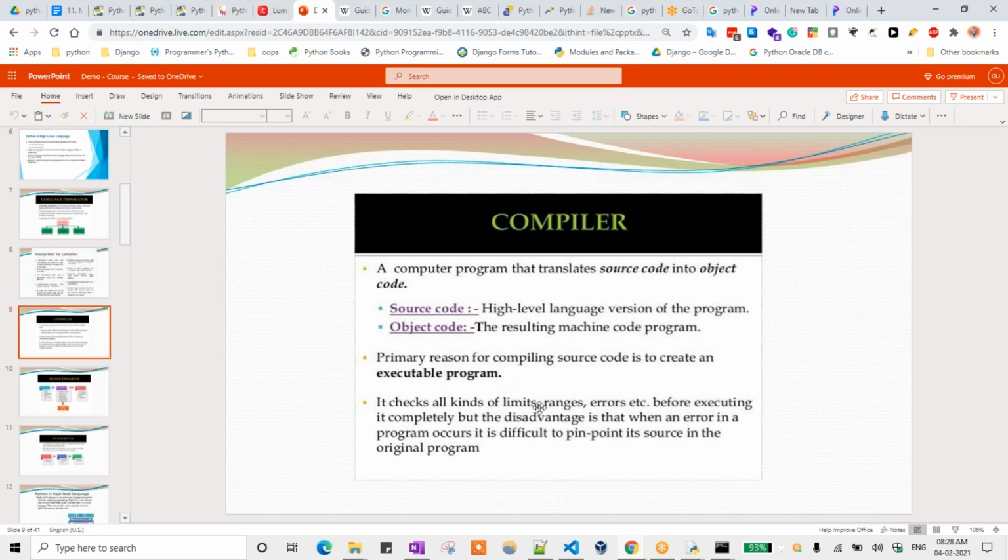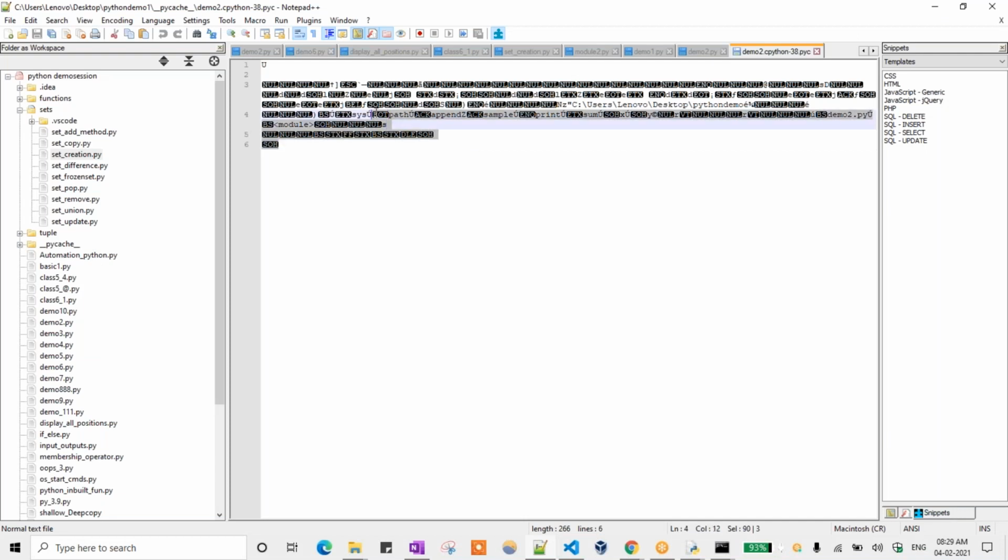It checks all kinds of limits, ranges, errors, etc. before executing completely. But the disadvantage is that when an error in the program occurs, it is difficult to pinpoint the source in the original program. Where exactly the error is present, we can't understand, because this is a compiled language.